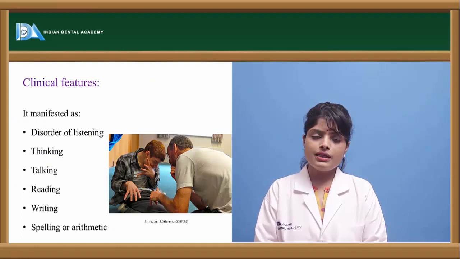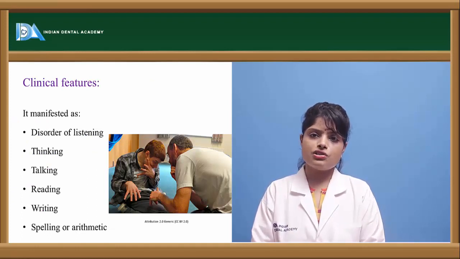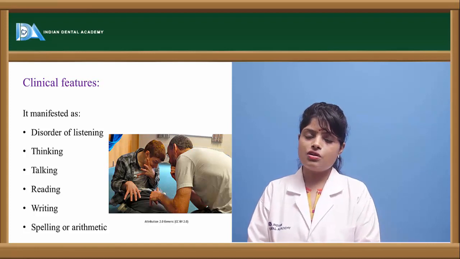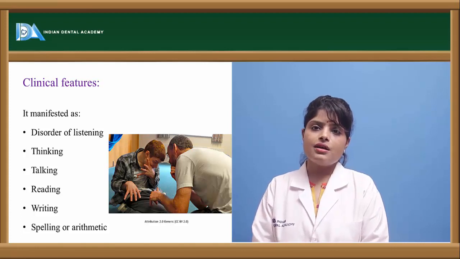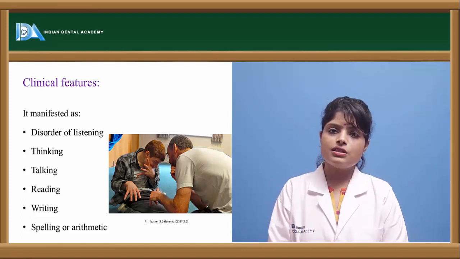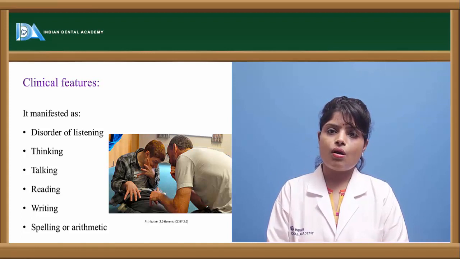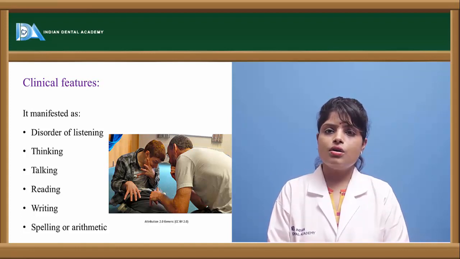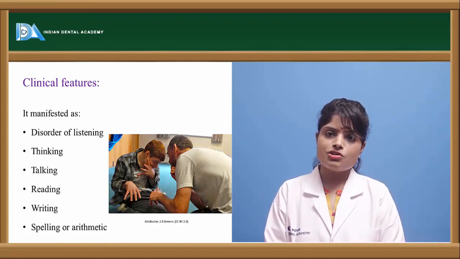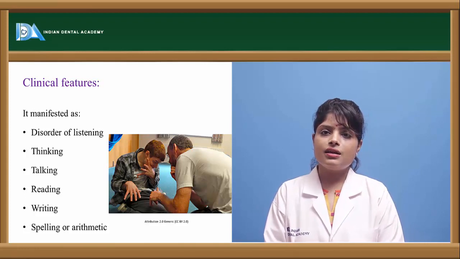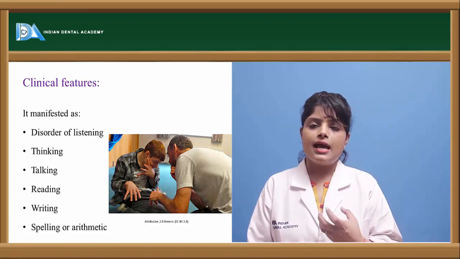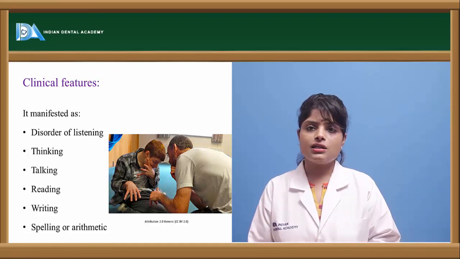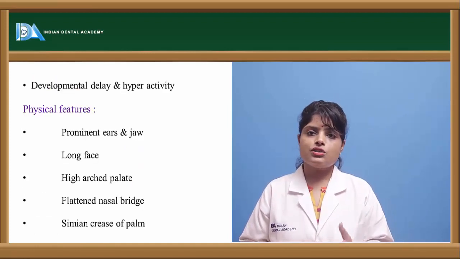Now, there are certain clinical features of such children. They have difficulty in reading, they may be deaf, they may be blind, they may have the inability to comprehend or understand a particular word or a particular subject. They find difficulty in speaking and communicating with children of their own age group.